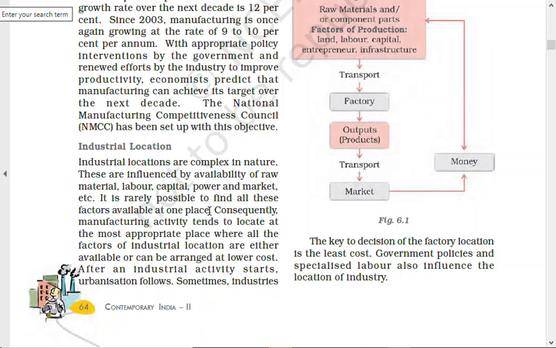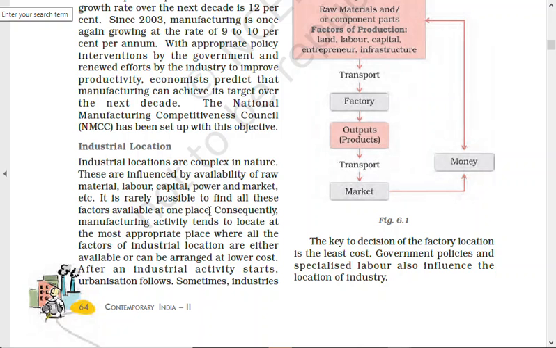Consequently, manufacturing activities tend to locate at the most appropriate place, where all the factors of industrial location are either available or can be arranged at lower cost, because no industry can run at a higher cost. You have to make sure that your cost of production is much lower than your sales price. Then only will you be able to make profits. That is the main dynamics of economics, or of business.